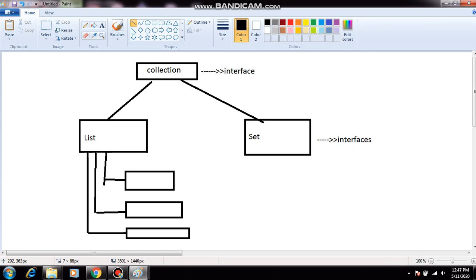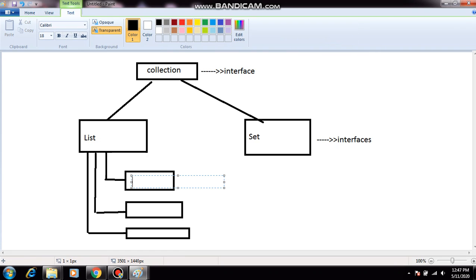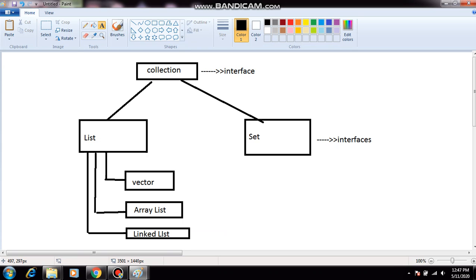The first one is the Vector class, the second one is ArrayList, and the third one is LinkedList.